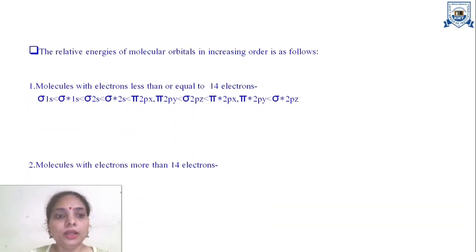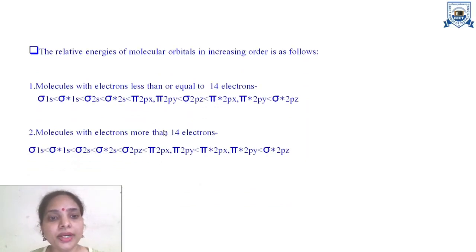Now, you can see here two electronic configurations are written, number 1 and number 2. The number 1 electronic configuration will be followed by the molecules having electrons less than or equal to 14, and the number 2 electronic configuration will be followed by the molecules which are having electrons more than 14. You can see the difference is only that in molecules having electrons less than or equal to 14, first pi bonding electrons are filled, then sigma bonding electrons are filled, whereas the molecules having electrons more than 14, first sigma electrons are filled and then pi electrons are filled.